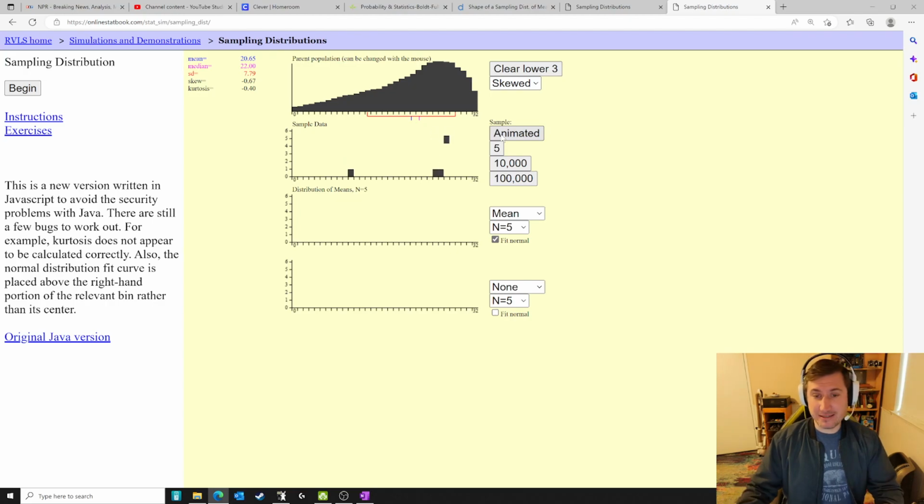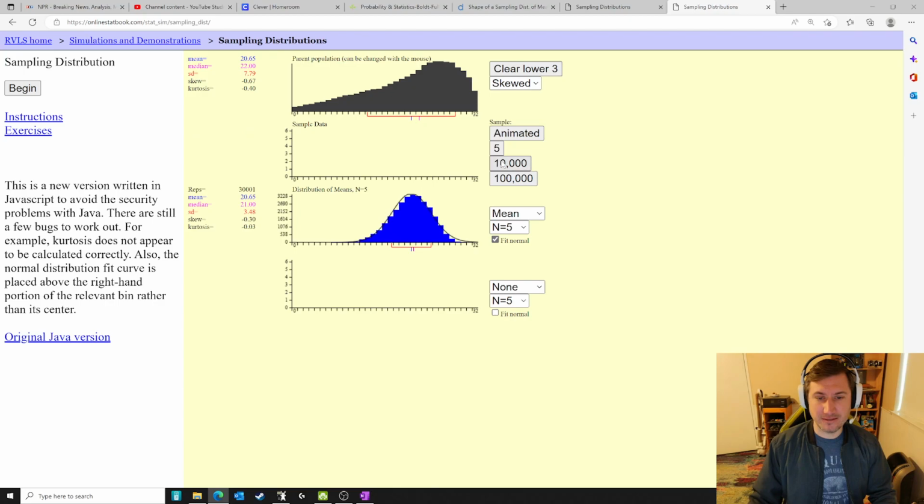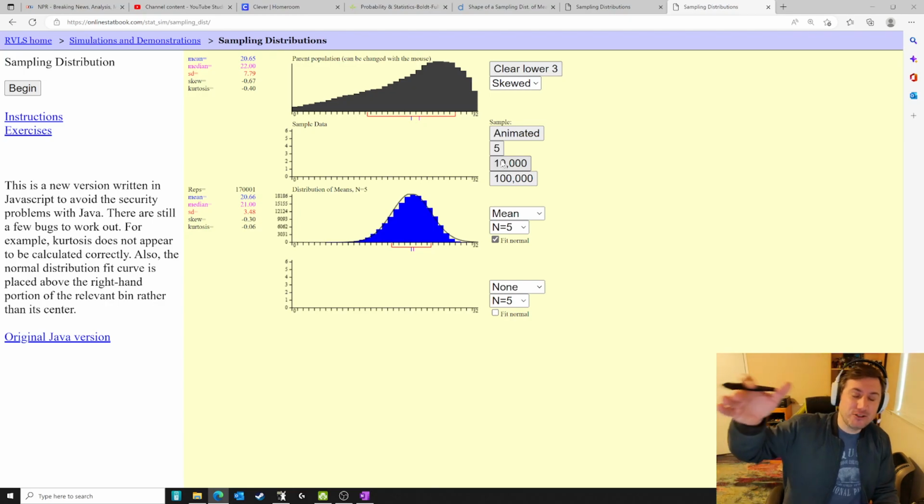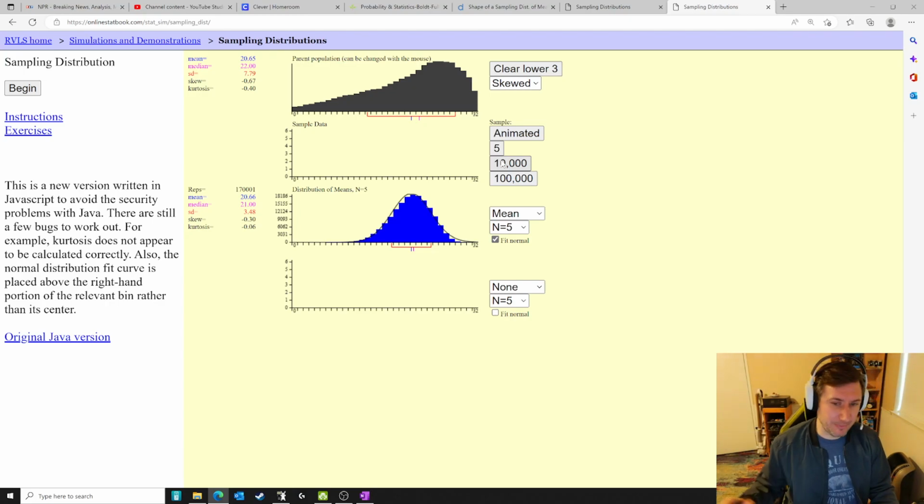Again, I take a sample, I get the sample statistic, and I'm going to do lots at the same time. We get it here, and it's not bad, but it is still skewed to the left a bit. We still have a decent, and you can see the normal, but it doesn't fully fit the normal here. There's actually even a number for skew right here. Our skew is negative 0.3, negative to the left. We do have a negative skew here.